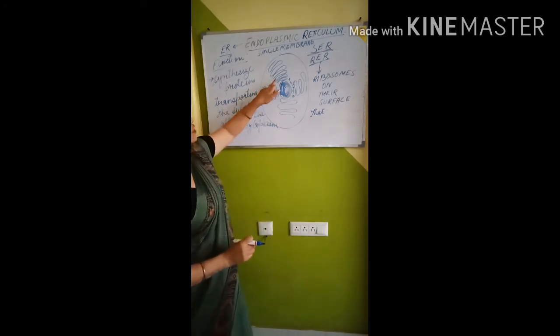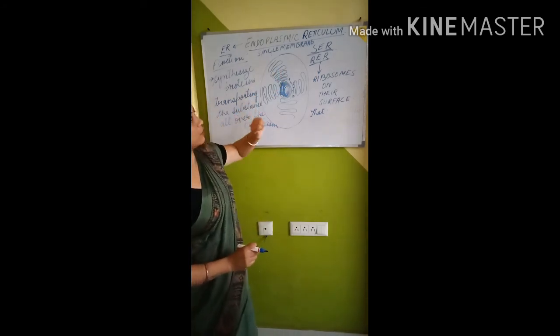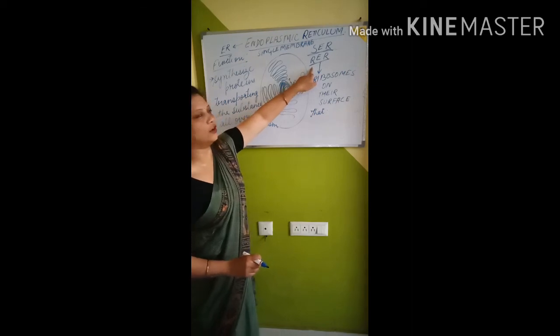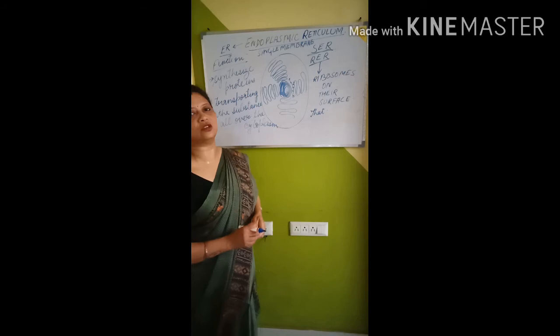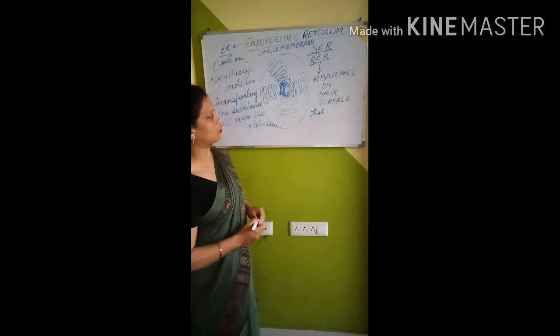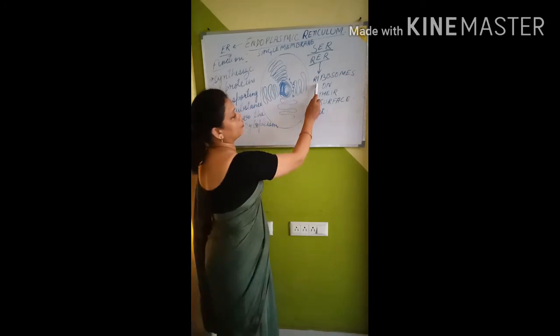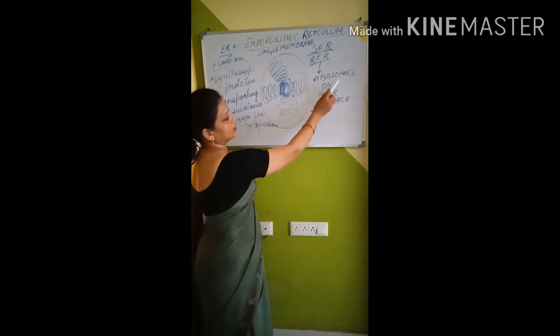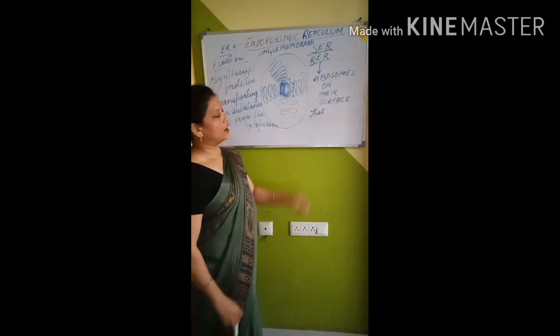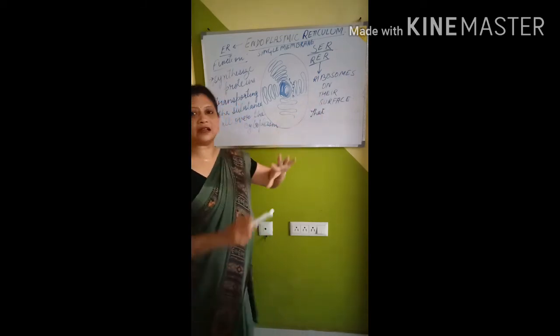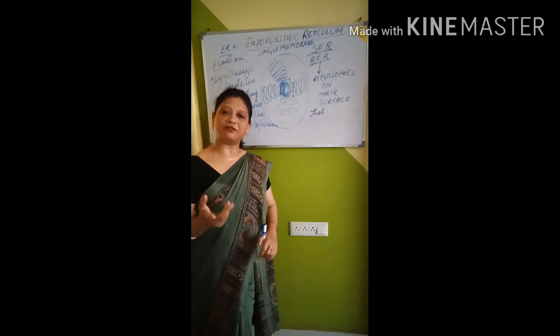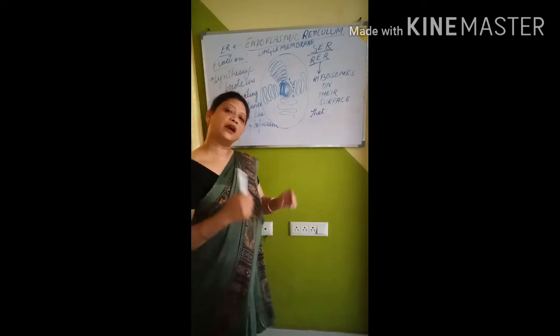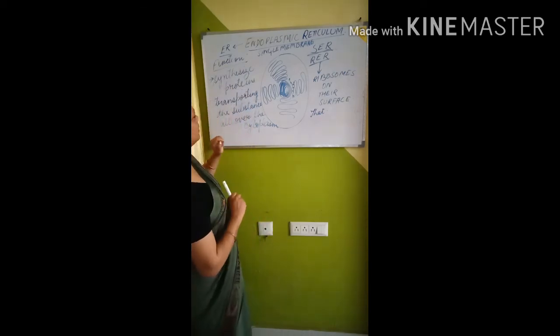Some are smooth endoplasmic reticulum, some are rough endoplasmic reticulum. The rough endoplasmic reticulum is rough because of the presence of ribosomes on its surface. You may see the small dot-like structures I have made. These are ribosomes on the surface that make the appearance of roughness. That is why we call it rough endoplasmic reticulum.